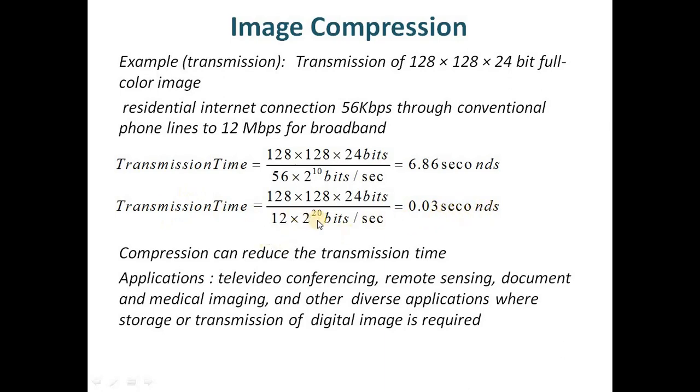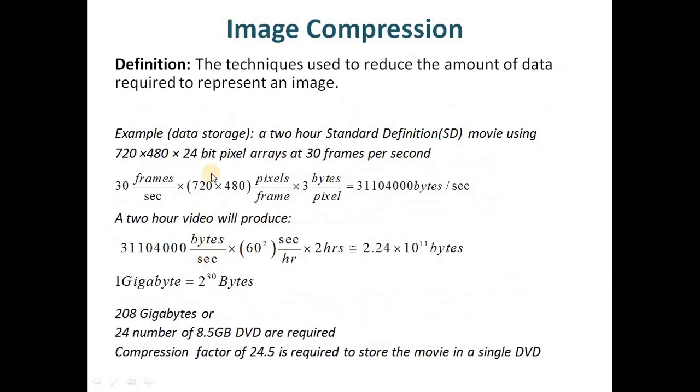One may ask, what is the role of image compression? What is the benefit that we can grab here? Compression can reduce the transmission time. Compression, as we have defined earlier, is the technique used to reduce the amount of data required to represent a digital image.